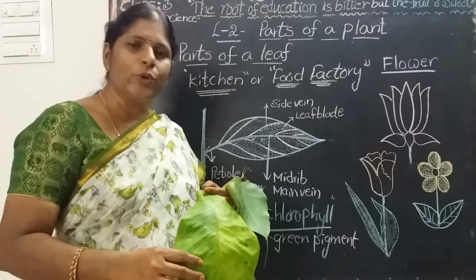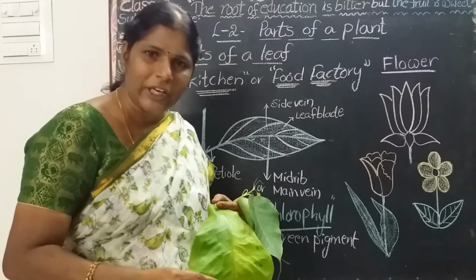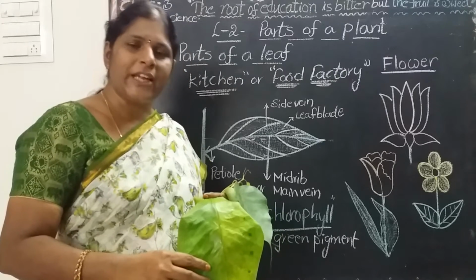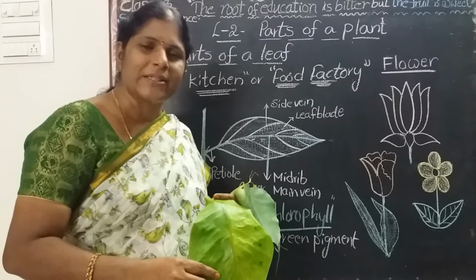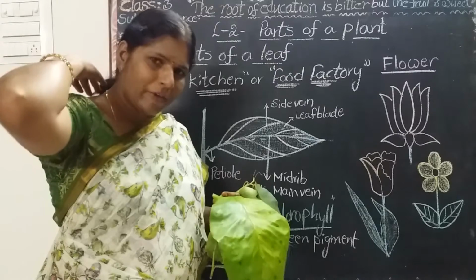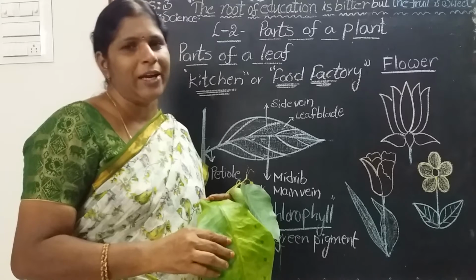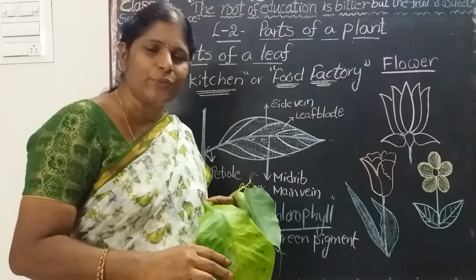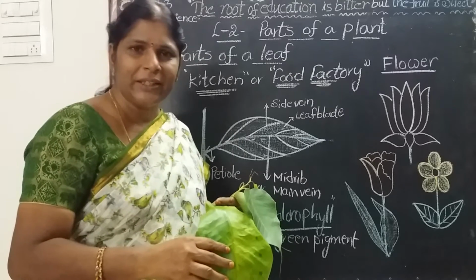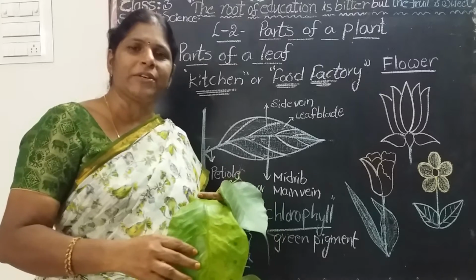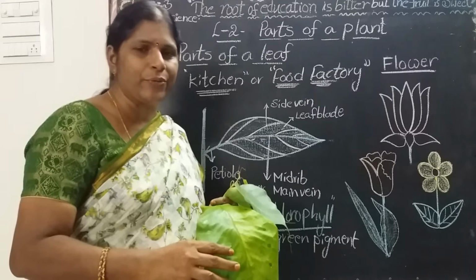Is it clear? So roots are very important for the plant. Roots absorb water and nutrients from the soil and send them to the stem. Yes, the stem is also a very important part of the plant. So what is the backbone of the plant? Stem. Backbone gives support to our body. Stem gives support to the entire weight of the plant body. Stem also carries food and water to other parts of the plant. Is it clear? What are the important parts of a plant? Root, stem, branches, leaves, flowers and fruit.